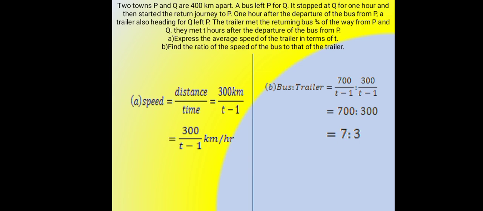A. Express the average speed of the trailer in terms of T. B. Find the ratio of the speed of the bus to that of the trailer.